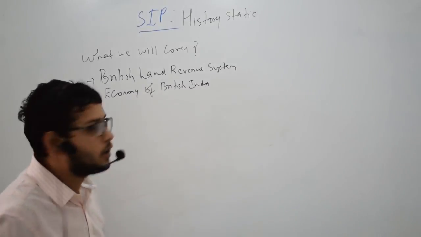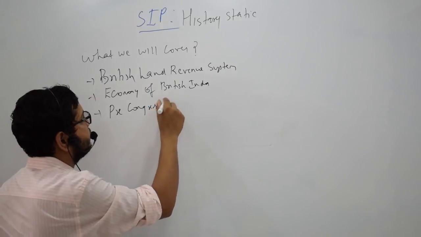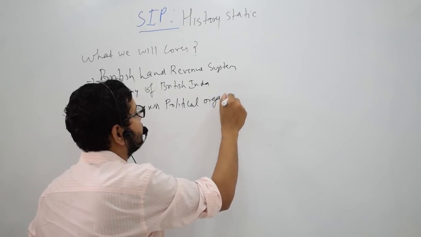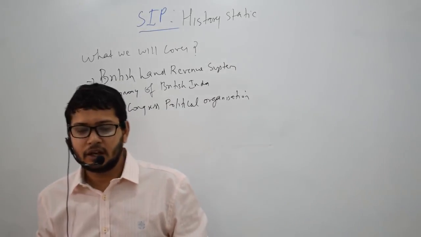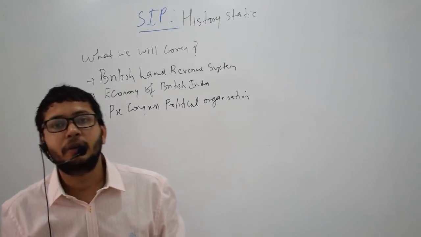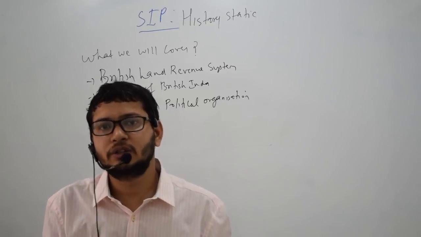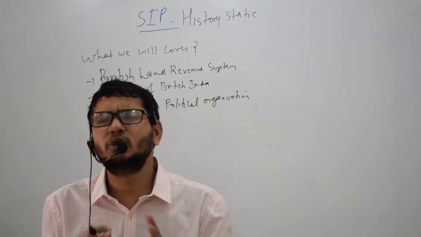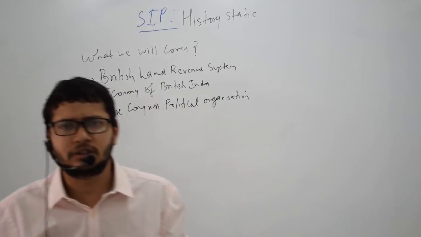Third is pre-Congress political organizations. Here we have organizations like the Zamindari Association, East India Association, British India Association, Bengal British India Society. A question could be asked about who is the founder, which leader is associated with it, or what is the motive of a particular organization. Mostly they ask about the leaders associated with these pre-Congress associations.